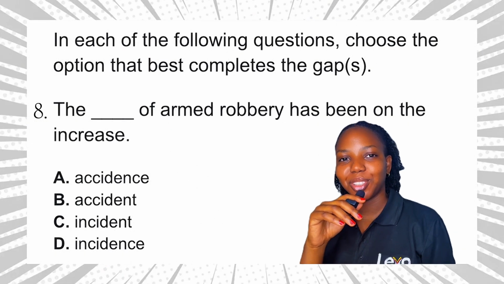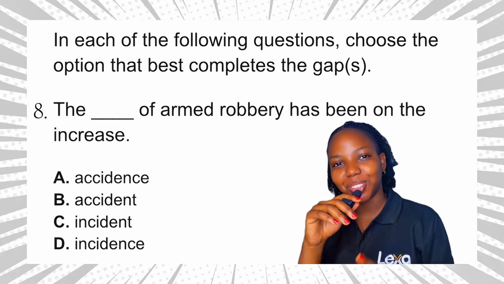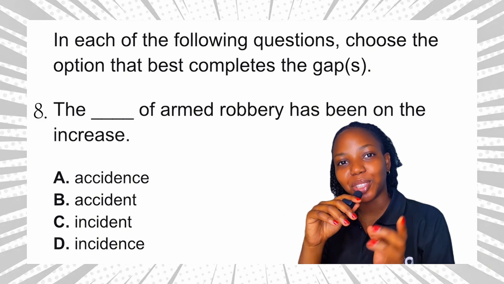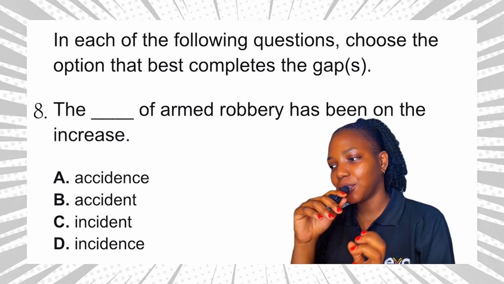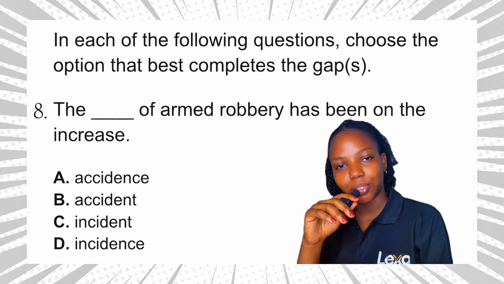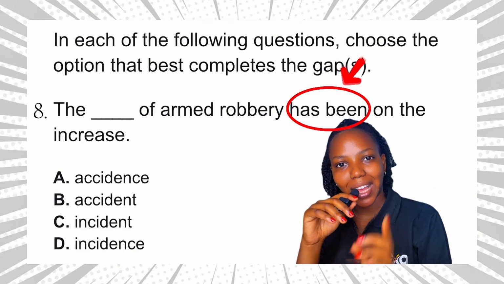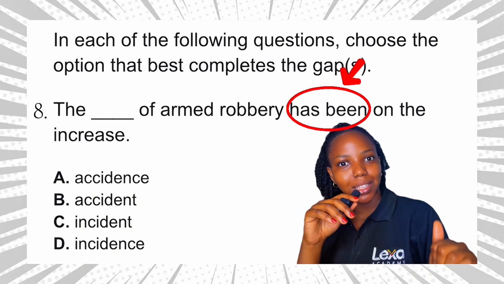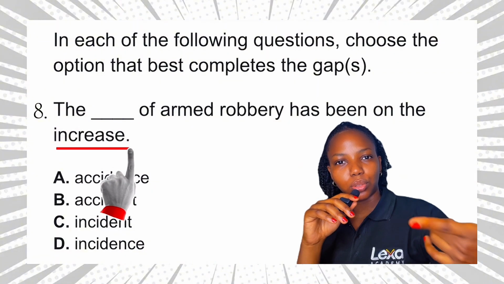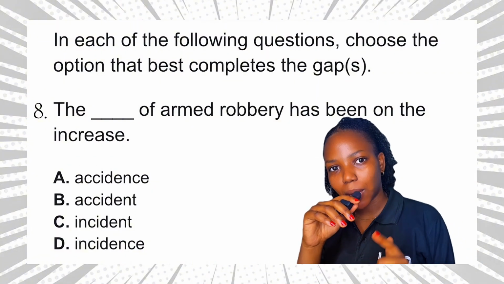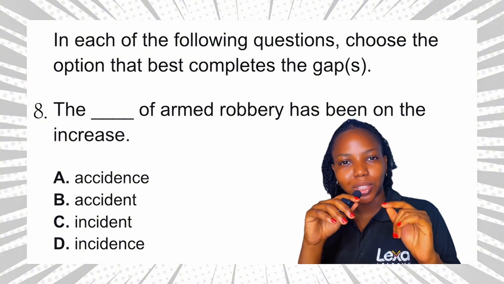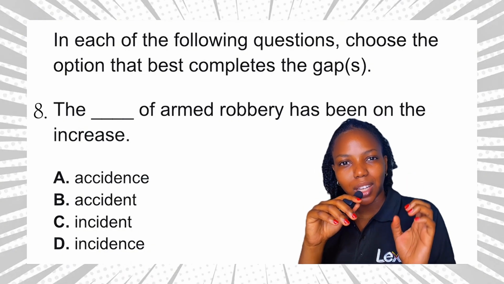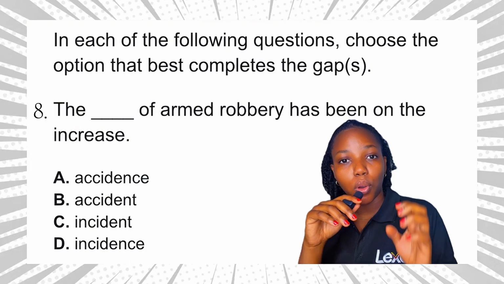Every fill in the gap question has a clue. So all you need to do is spot the clue. So let's take a look at this sentence and look for the key phrase. The dash of armed robbery has been on the increase. The key phrase here is "has been on the increase." And this tells us that robbery started in the past, it has continued to grow, and is likely still happening now. Okay, so this tells us that we need a word that captures rate, that captures frequency, or how often something happens.